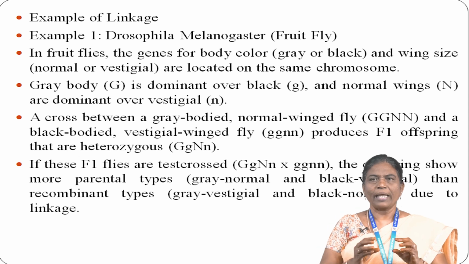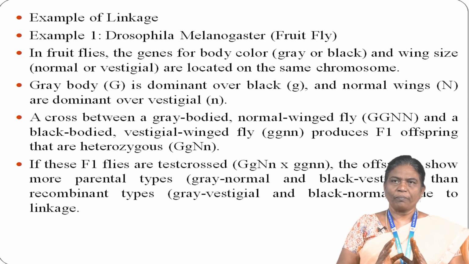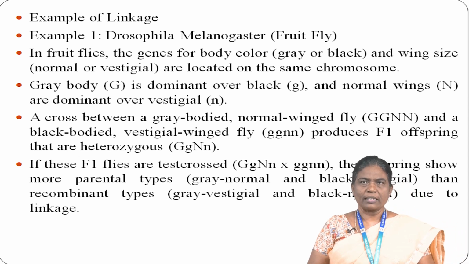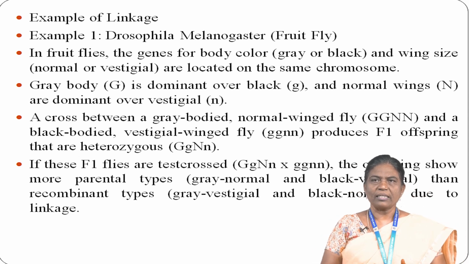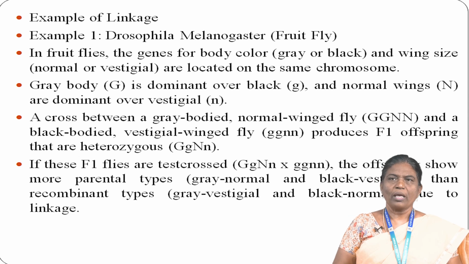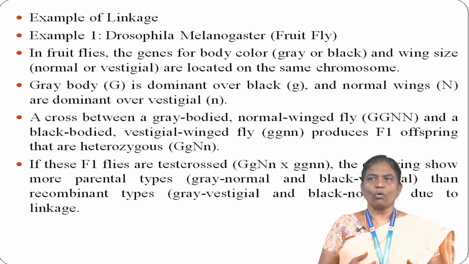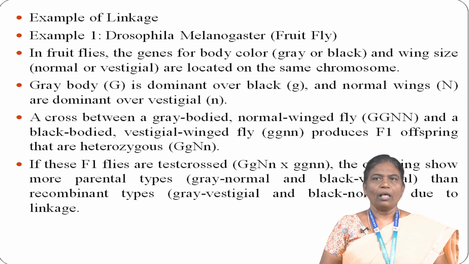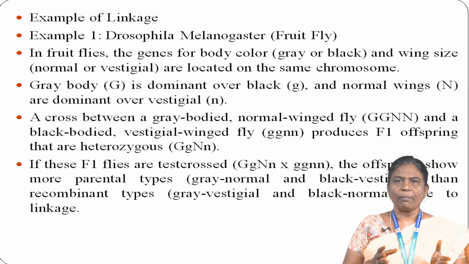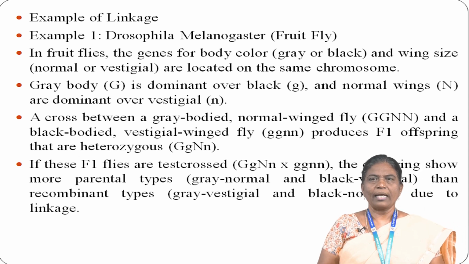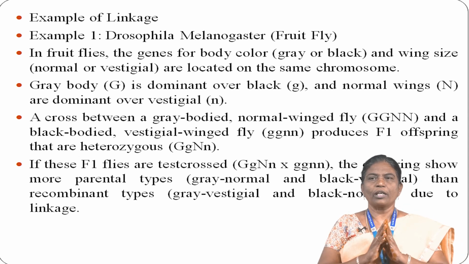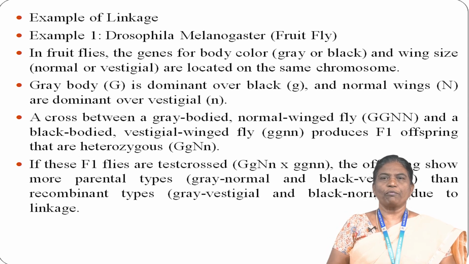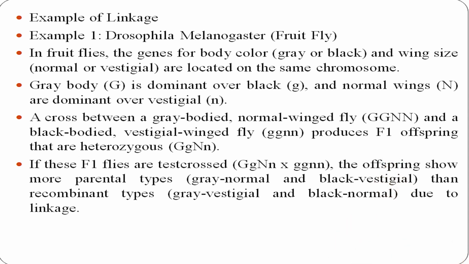A common example of linkage is linkage in Drosophila melanogaster. Here in fruit flies, the genes for body color, gray or black, and wing size are located on the same chromosome. Gray body is dominant over black, and normal wings are dominant over vestigial. A cross between a gray-bodied normal-winged fly and a black-bodied vestigial-winged fly produces F1 offspring that are heterozygous. If these F1 flies are test crossed, the offspring show more parental types than recombinant types.